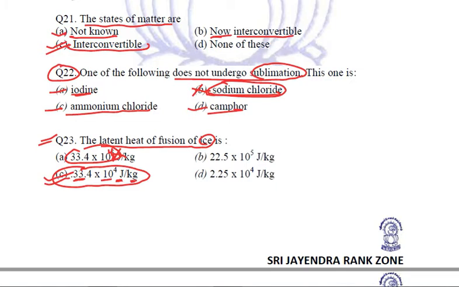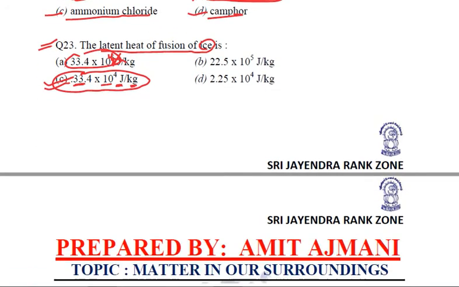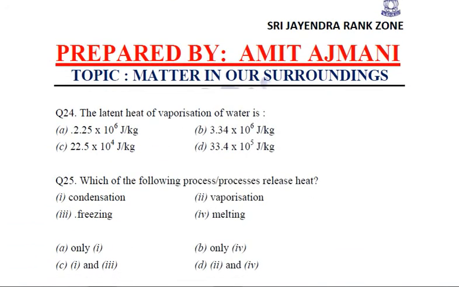So make sure that you learn the details properly and observe them also in the question. So latent heat of fusion of ice is 33.4 into 10 power 4 joule per kg, and similarly the latent heat of vaporization of water is 2.25 into 10 to the power 6 joule per kg. Got it? Fine.